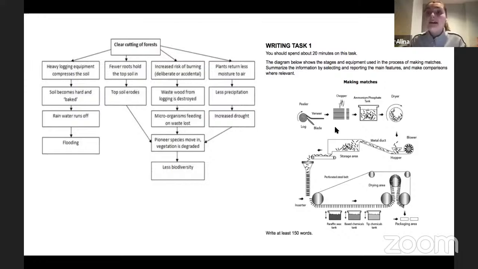Your main task here would be to describe a process presented on this diagram and how, in this particular case, matches were made. So keep in mind that if you have pictures, and those pictures also represent some sort of a process, or steps and stages, it means that that's definitely a diagram describing a process, while this is a flow chart. So this is quite important to identify. Okay, let's move on to another type.